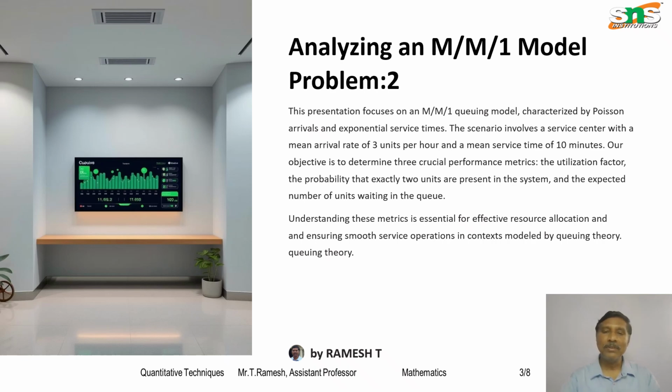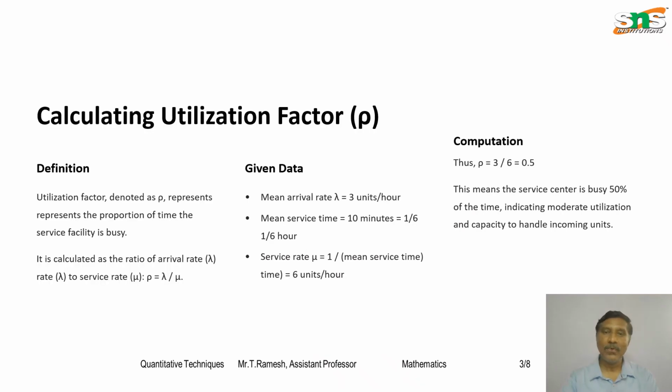Our objective is to determine these three crucial performance metrics: the utilization factor rho, the probability that exactly 2 units are present in the system, and the expected number of units waiting in the queue. Understanding these metrics is essential for effective resource allocation and ensuring smooth service operations in contexts modeled by queuing theory. Okay, we go one by one.